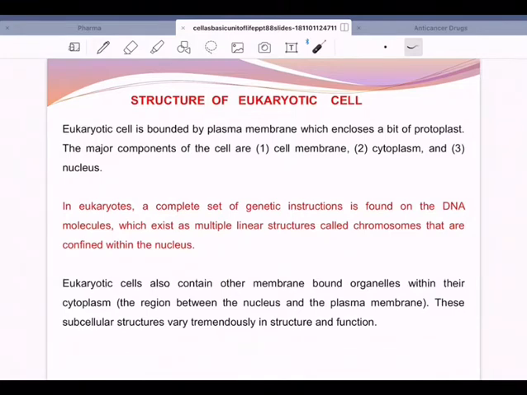Take our own case: a human cell has 46 chromosomes, and if a cell has 23, then we say the cell is haploid, and we write n. On the other hand, di means two, so diploid means two sets of chromosomes, that is, two sets of 23 each, and then we say it is a diploid cell.